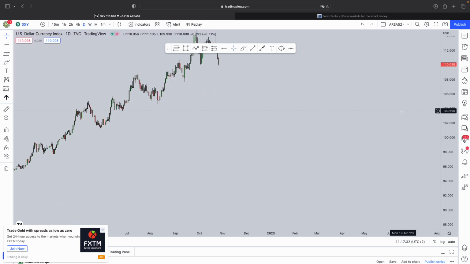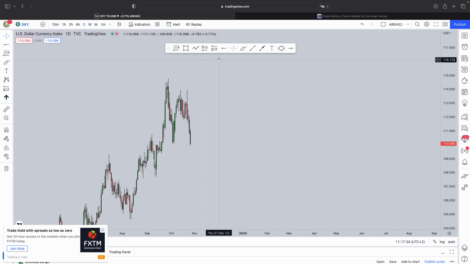Now, from a daily perspective, again, we have a nice clear impulse. We have this impulse starting at this level. We've got this impulse here. We expect a correction.